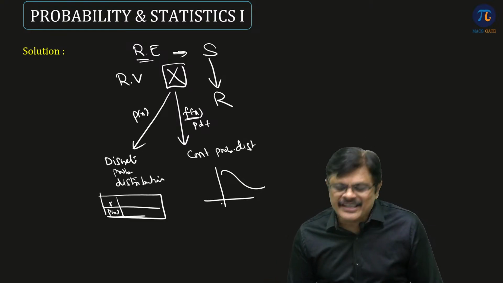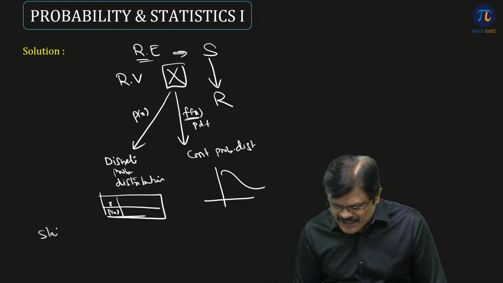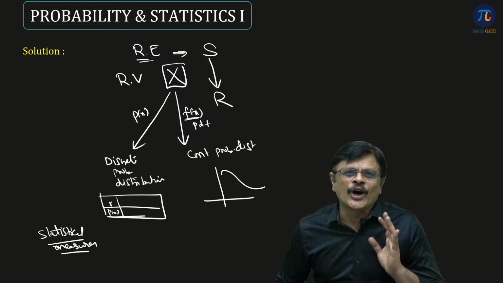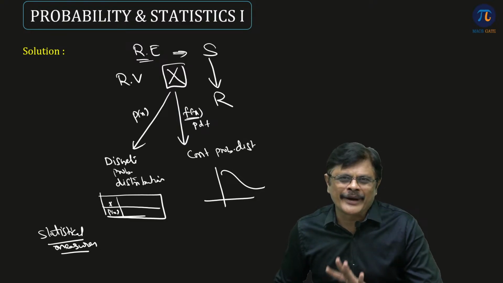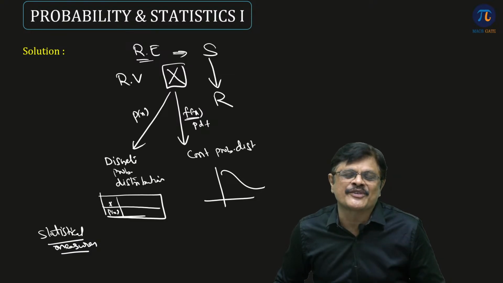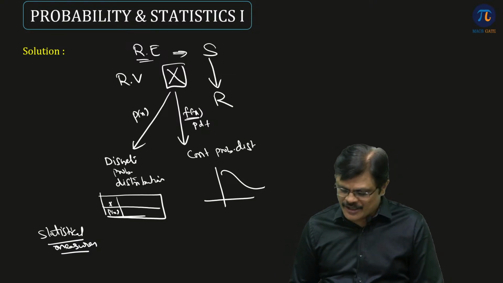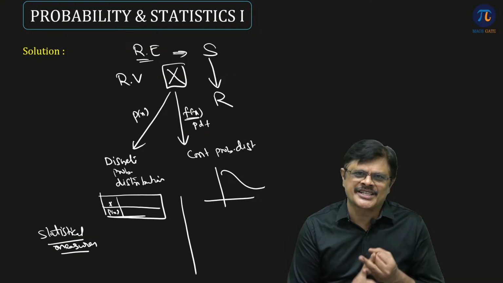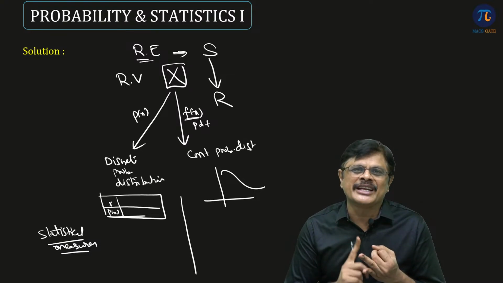So once you have distributions, we require statistical measures. For any data or distribution, we are going to find the statistical measures which characterize it and give you the properties of that particular data or distribution. For discrete or continuous distributions, we are mainly interested in two statistical measures: one is mean, the other is variance.